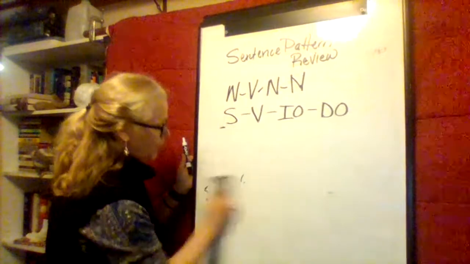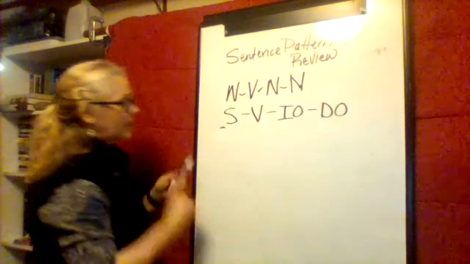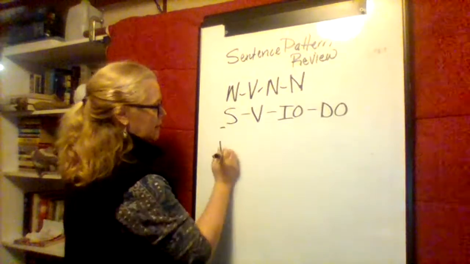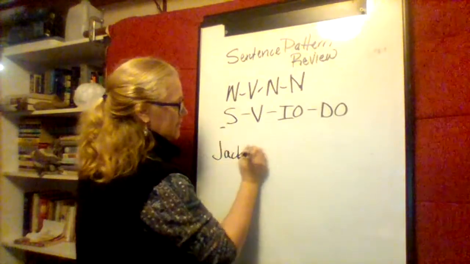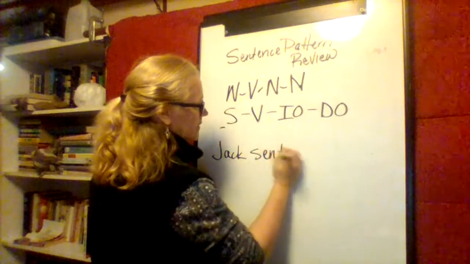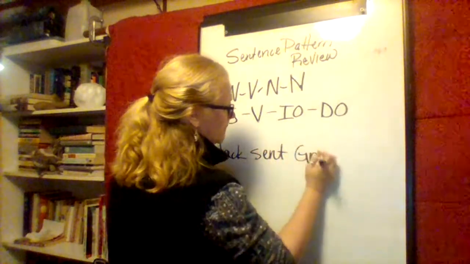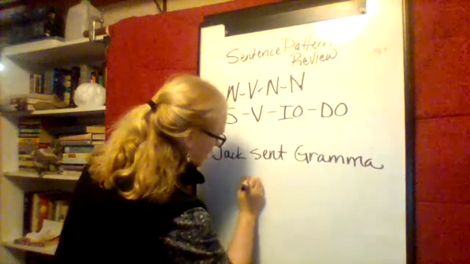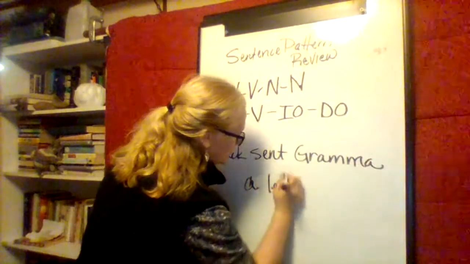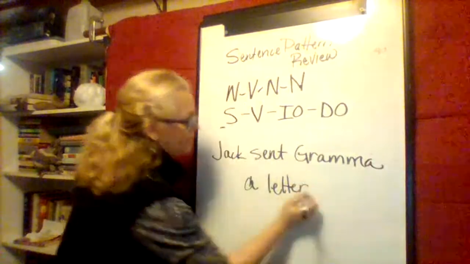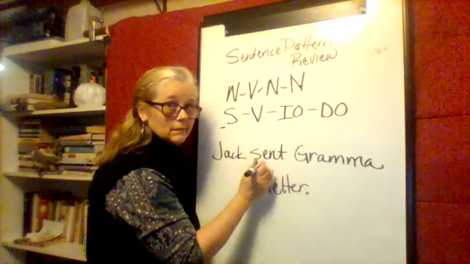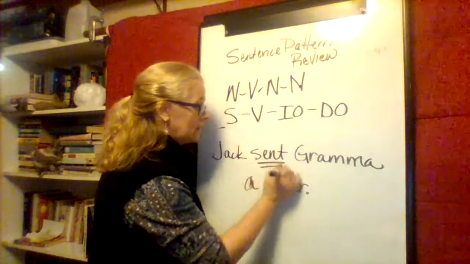Let's do one more. Jack sent Grandma a letter. Verb, sent.